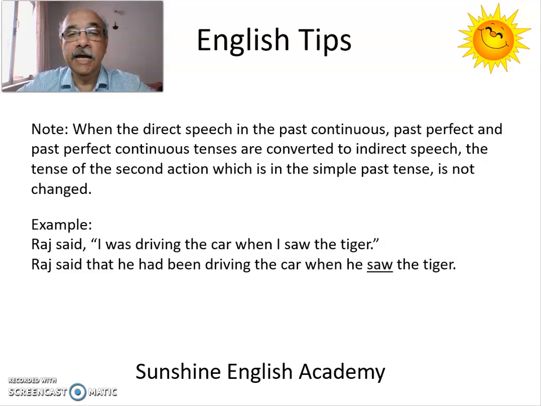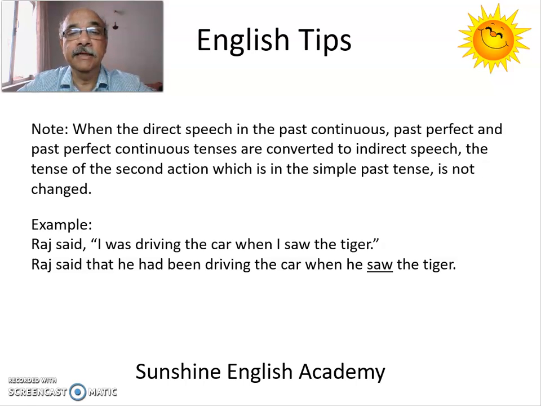Raj said, I was driving the car when I saw the tiger. This is past continuous tense. And there are two verbs in this sentence. The first is was driving, which is in the past continuous tense. And the second verb is saw, which is in the simple past tense. Now it changes into indirect speech like this.